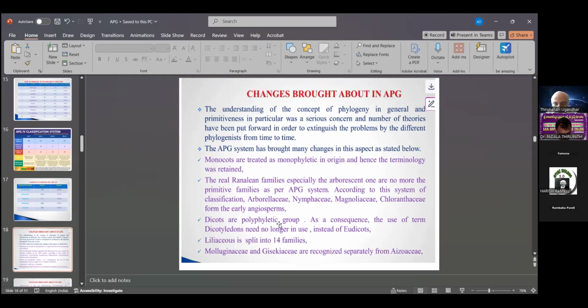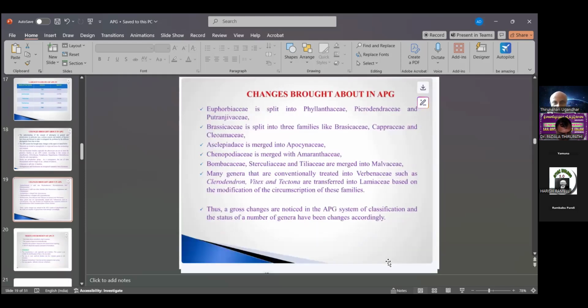Dicots are a polyphyletic group. As a consequence, the use of the term dicot is no longer used. The Liliales is split into 14 families. Then Melanthiaceae and Gieseckiaceae are recognized separately. These are just some changes brought about by the APG system. Asclepiadaceae is merged into Apocynaceae. Chenopodiaceae is merged with Amaranthaceae. Bombacaceae, Sterculiaceae and Tiliaceae are merged into the Malvaceae.